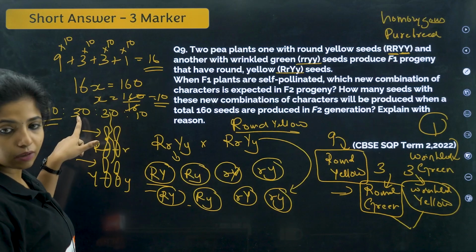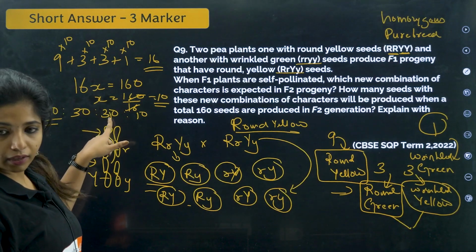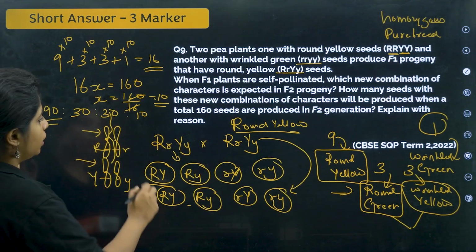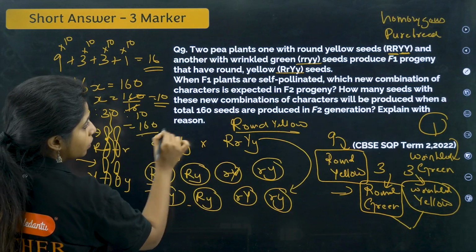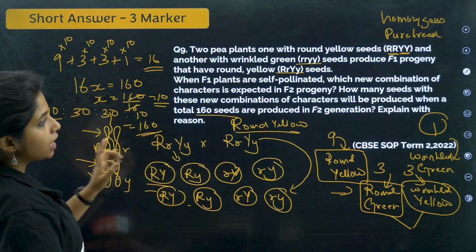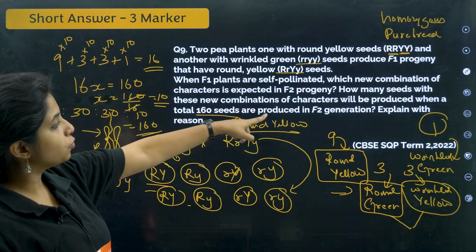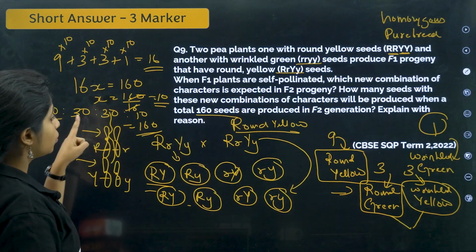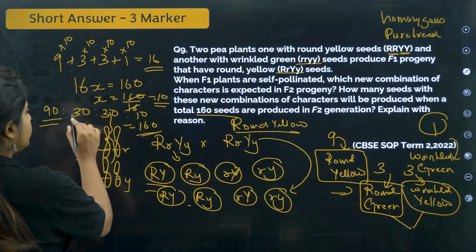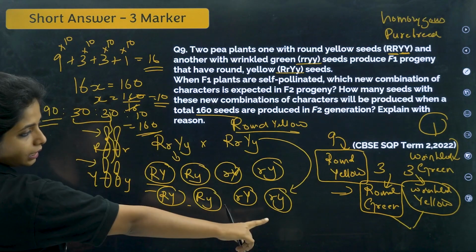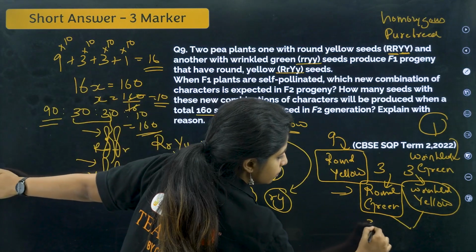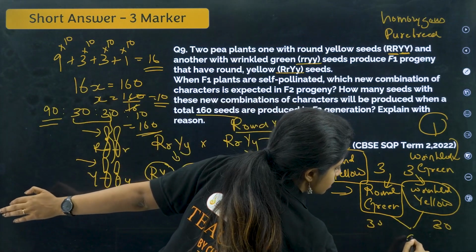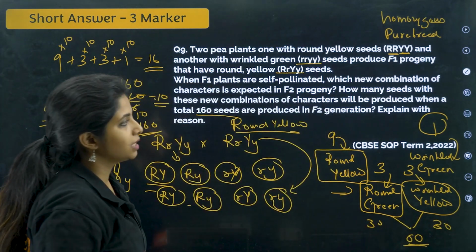So 90 plus 30 plus 30 plus 10, in total you get 160, and we started off with 160 only. So if they are asking how many seeds with these two new combinations of characters will be produced when a total of 160 seeds are produced, children, it will be 30 plus 30. This is a new combination, right? 30 plus 30 will give you 60. There will be 60 seeds.